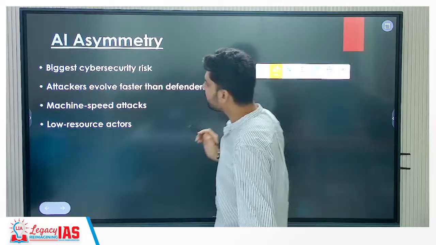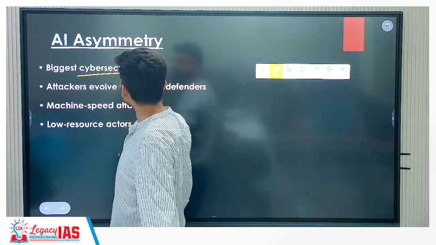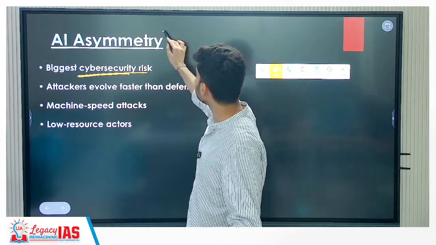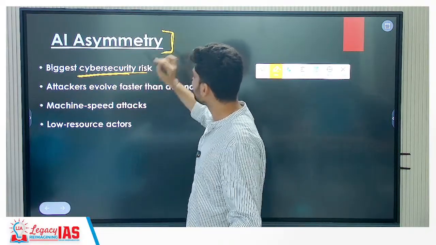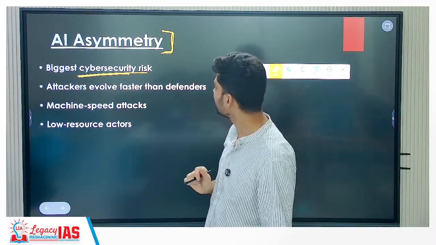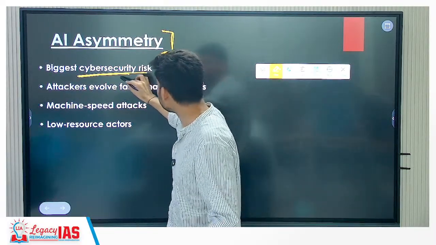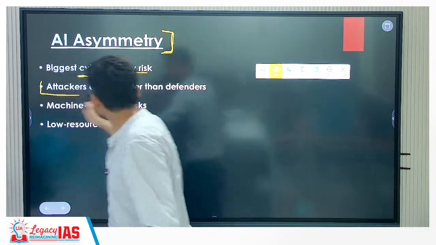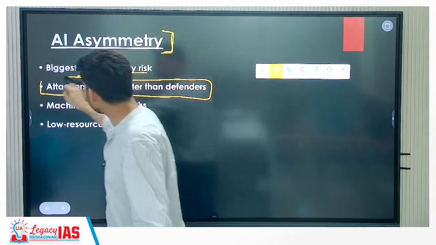AI asymmetry has been flagged as the biggest cyber security risk as per this particular report. Okay, artificial intelligence, AI asymmetry, biggest cyber security risk. Achha, why is it the biggest cyber security risk? Because the report has stated a very important point.